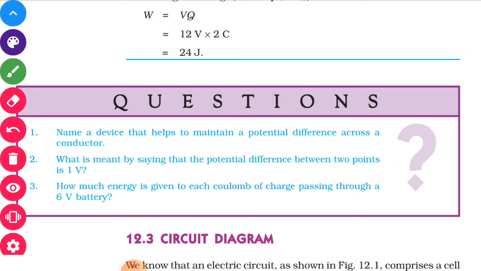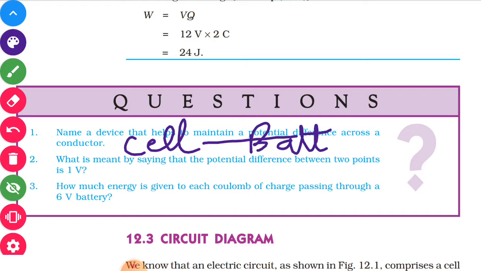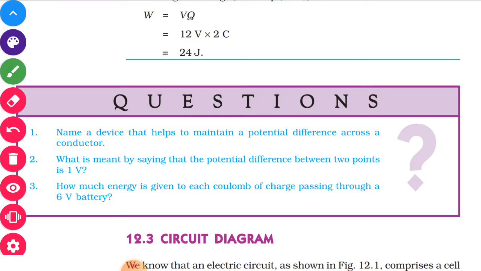Name a device that helps to maintain a potential difference across a conductor. The device which is used to maintain the potential difference is a cell or a battery. We can also use a combination of cells, that is a battery. What is meant by saying that potential difference between 2 points is 1 volt? 1 volt potential difference means 1 coulomb charge is taken from one point to the other by doing 1 joule work.